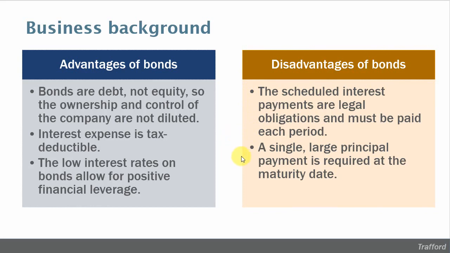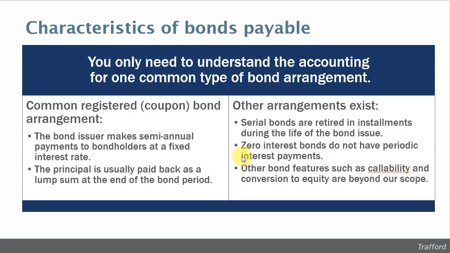And the other disadvantage of a bond is that in general, in most bond payment arrangements, there's a very single large principal payment at the maturity date of the bonds, and those are terms we'll talk about in a little bit. There are actually many different types of payment arrangements with bonds. If you're a bondholder, you'll get a bond certificate or you'll get a prospectus on the bond that will tell you what the payment arrangement is on the bond that you're considering purchasing.